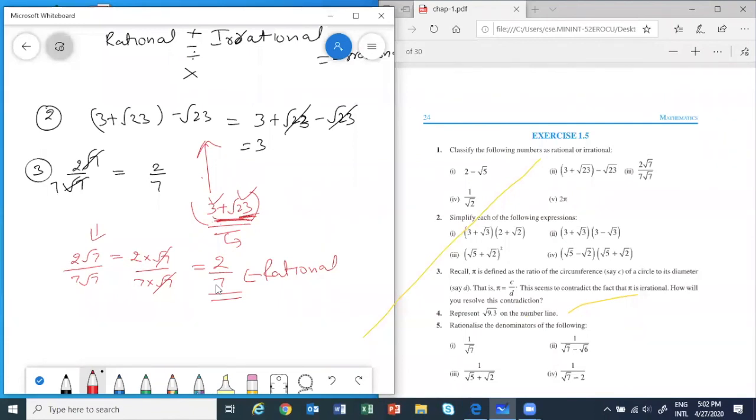Okay. So students, today time is over. So we'll stop for today. Next class we'll complete the exercise and then we'll go to properties of exponents. That is also another important topic like radicals.